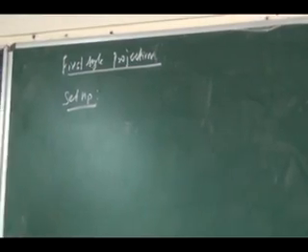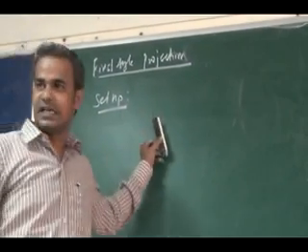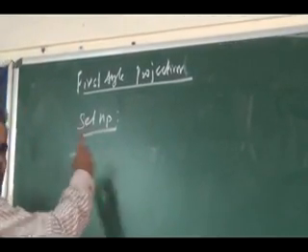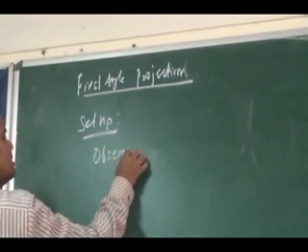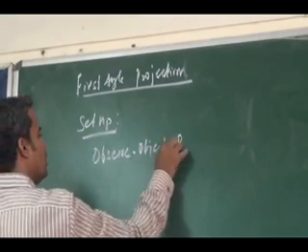For a three-dimensional object, to obtain any view, you have to follow this setup. You should not violate it, otherwise your view will be wrong. So what is the setup for a first angle projection? Observer comes first, then object, then projection plane.